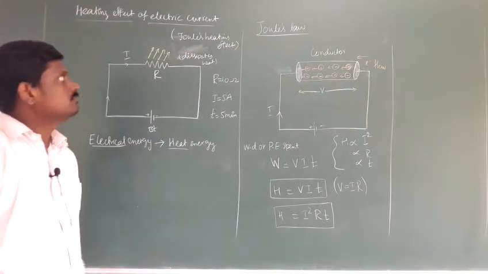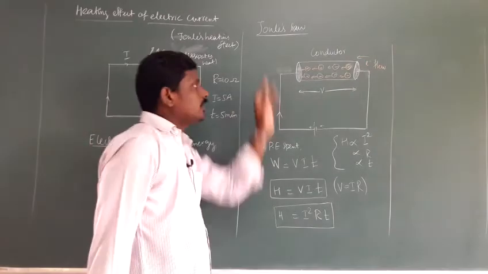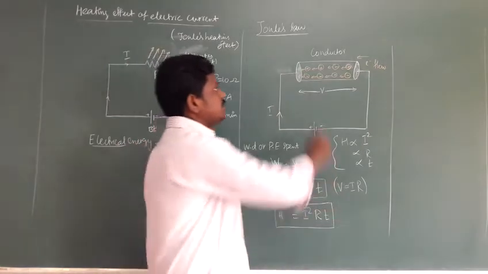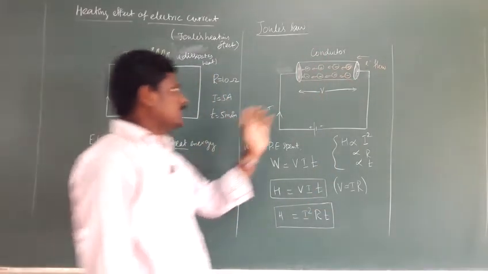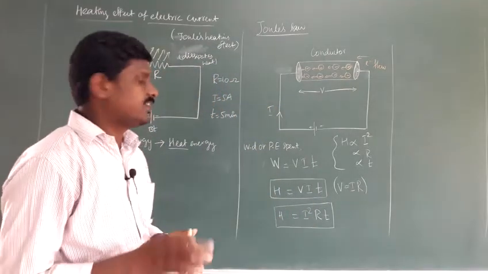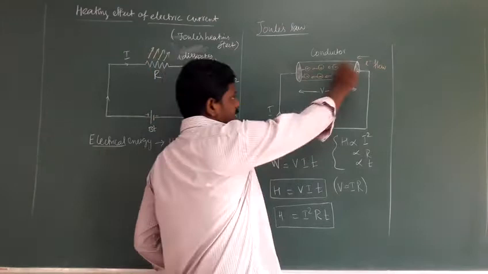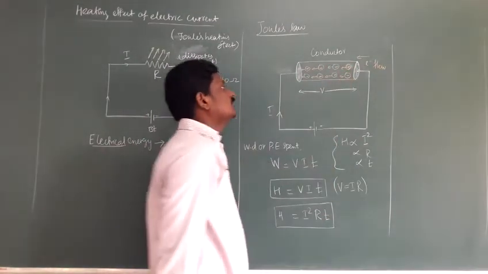It's also called Joule's heating effect. The next topic is Joule's law. Consider again a conductor, which may be copper or any other metal. The conductor is connected with a battery, so a current I is flowing through the conductor.